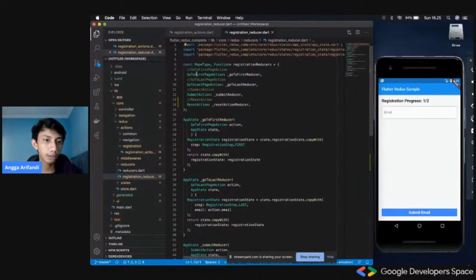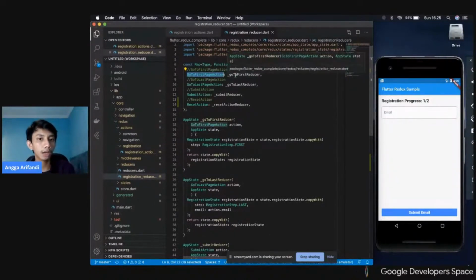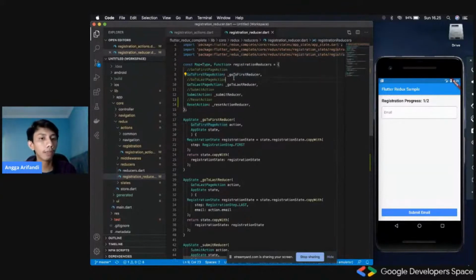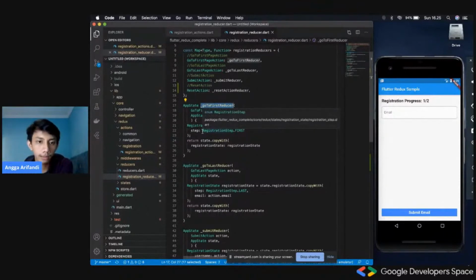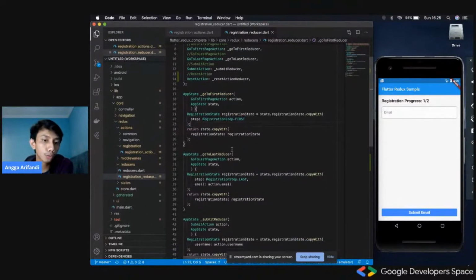And then we could just define a reducer, or the transformation function, for the go to first page action. It would receive the action and the old state, and then return a whole new state that we've transformed. So in this case, go to first reducer would only change the step into the registration step dot first, right? That makes perfect sense. And that also goes with go to last. We would just change it to last.